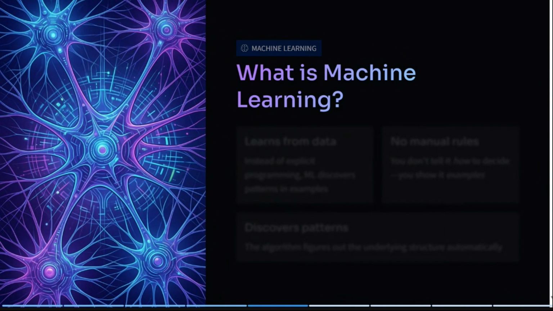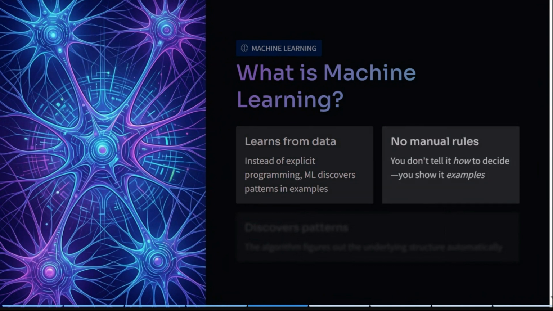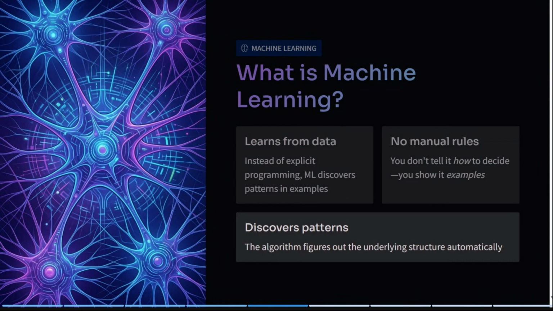Now we will see machine learning, where the machine learns from data. Instead of explicit if-else scenarios, machine learning discovers patterns in the examples itself. No manual rules are there. The machine decides on the rule, it decides on the pattern by itself, and thereby it will try to solve your problem with the help of those patterns.